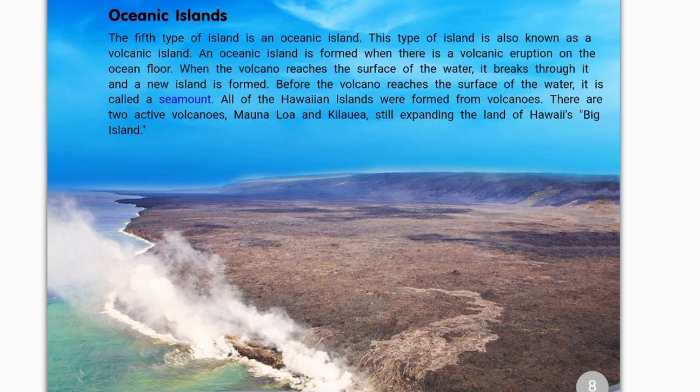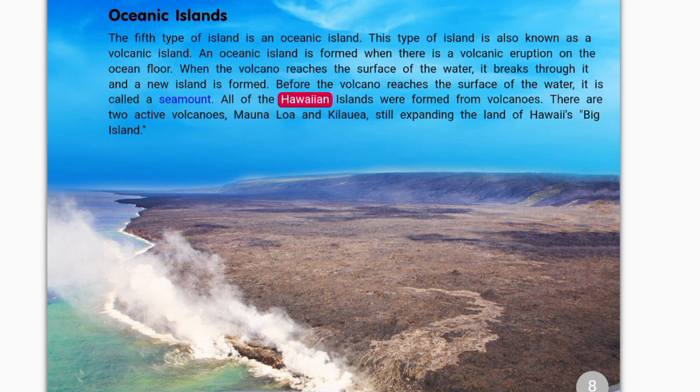Oceanic islands. The fifth type of island is an oceanic island. This type of island is also known as a volcanic island. An oceanic island is formed when there is a volcanic eruption on the ocean floor. When the volcano reaches the surface of the water, it breaks through it and a new island is formed. Before it does, it is called a seamount.